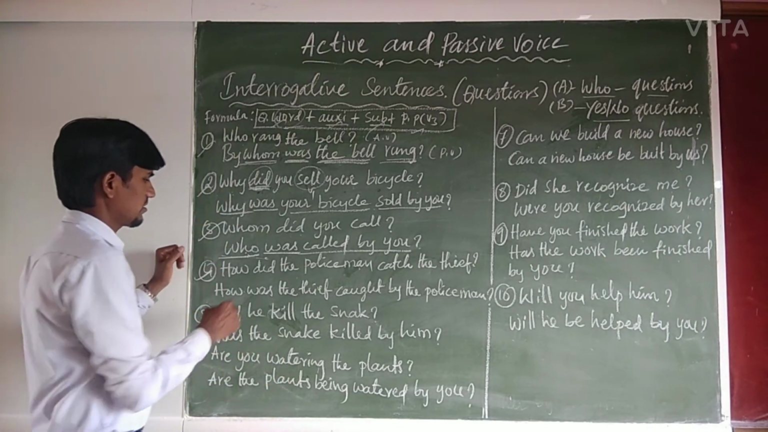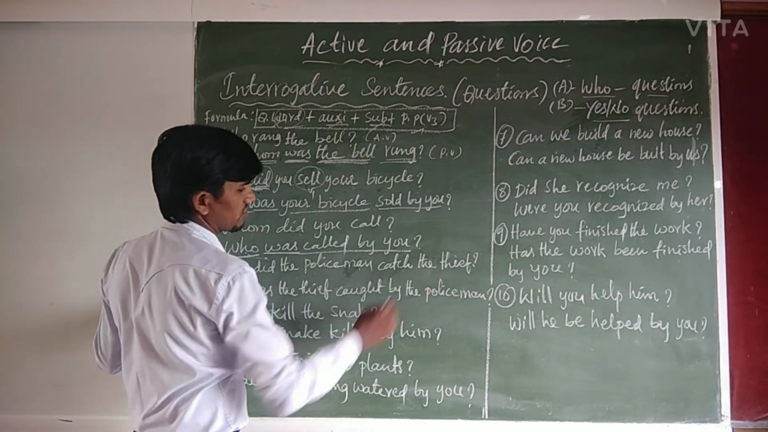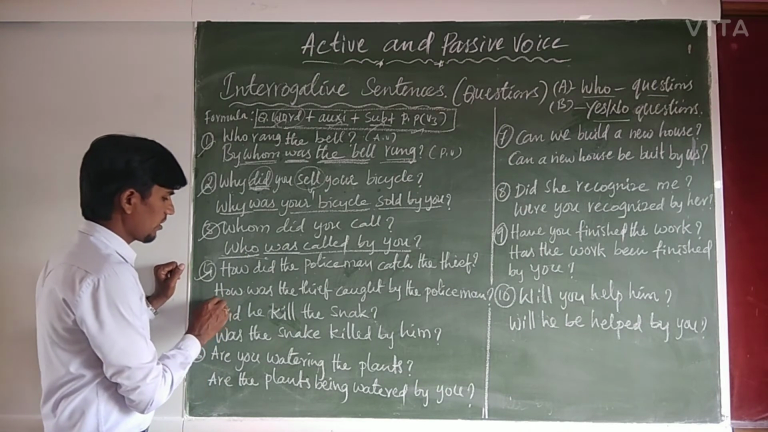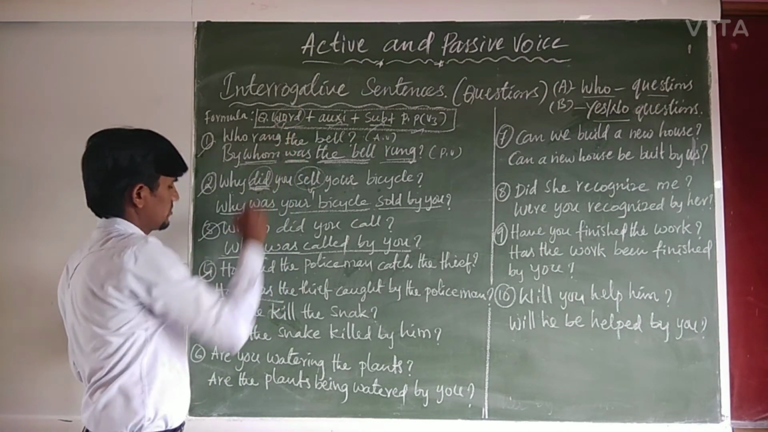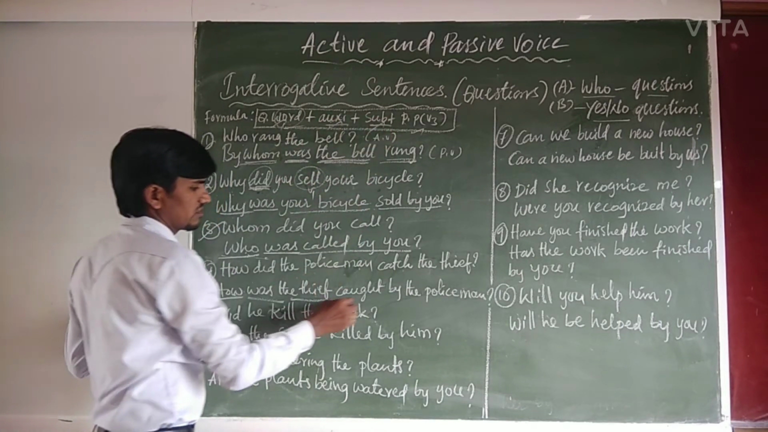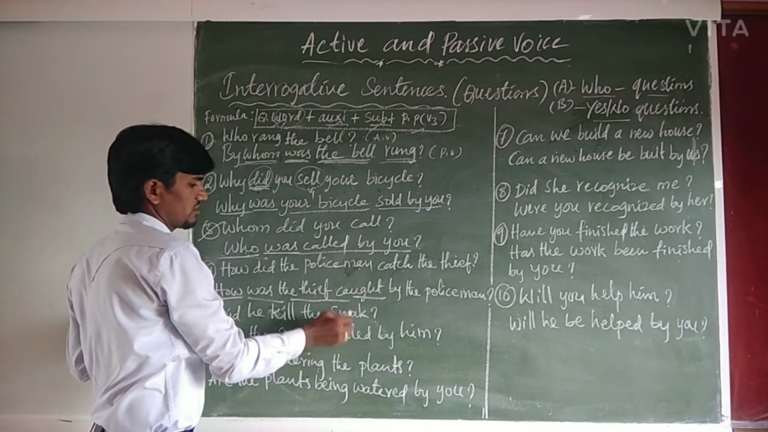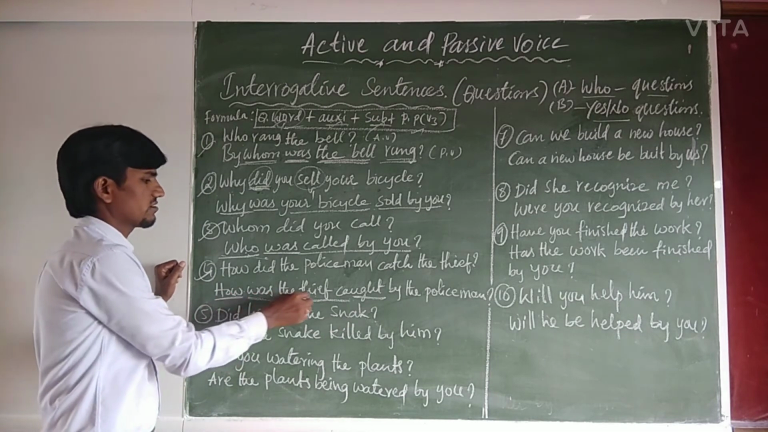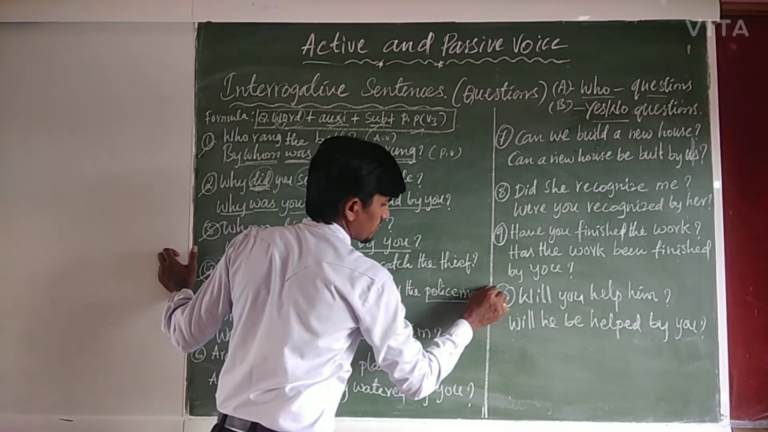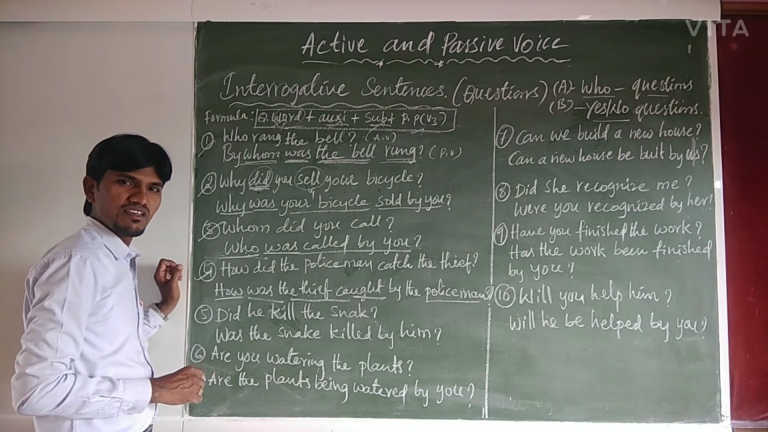Fourth example, let us see. How did the policeman catch the thief? So how is the question word, was is the auxiliary. The thief is the subject. Catch, caught, caught is the past participle. So how was the thief caught by the policeman? Question becomes question only again.